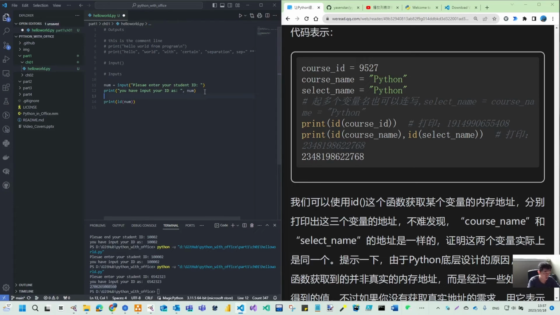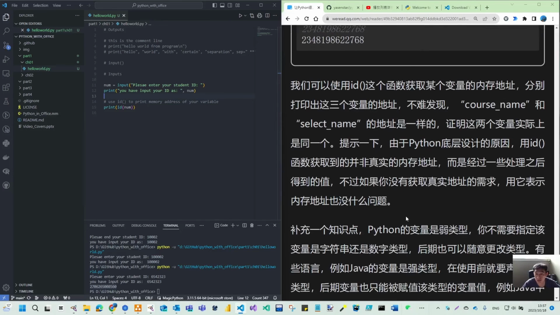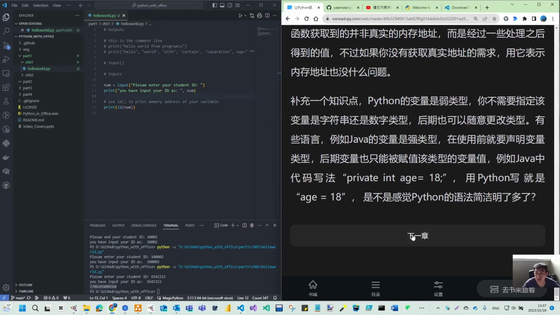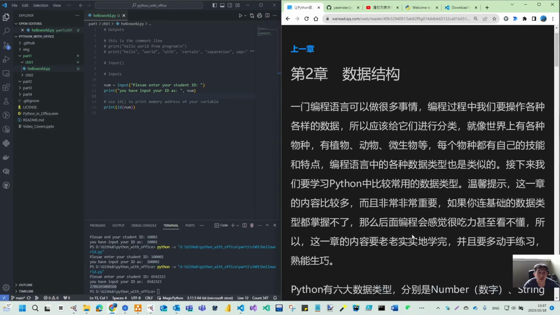So use ID to print the memory address of your variable. That is also one more tactic. And then you can define. This one we have also done the definition of. So I will stop here first.